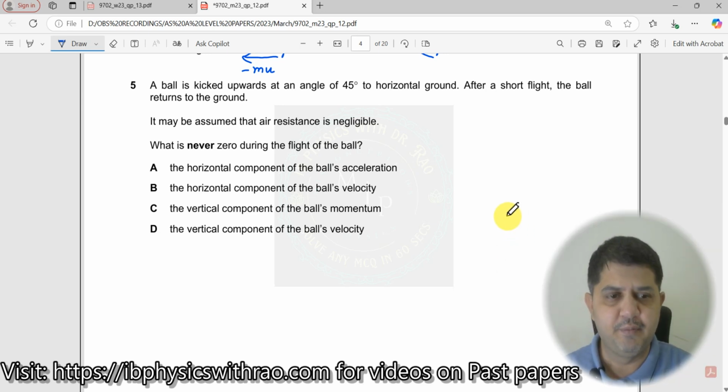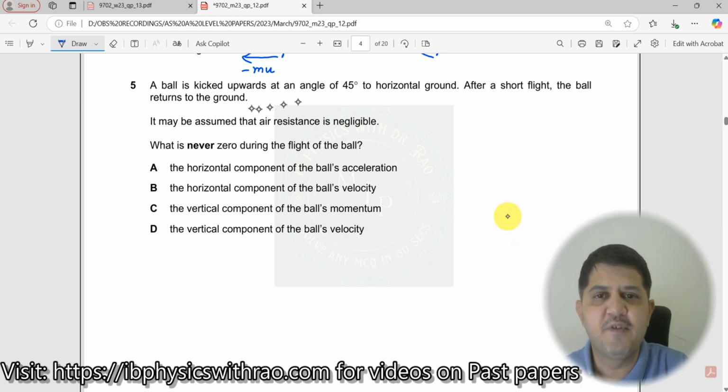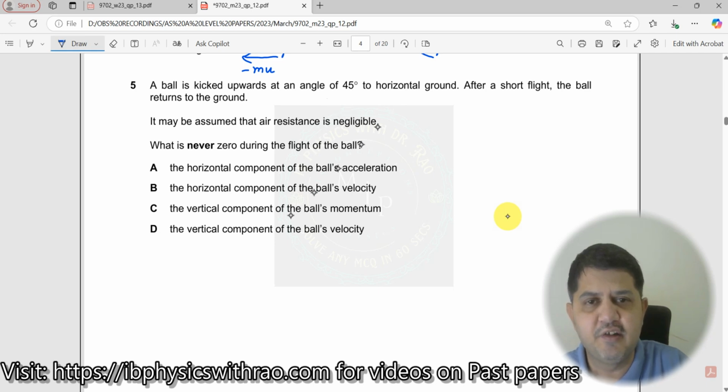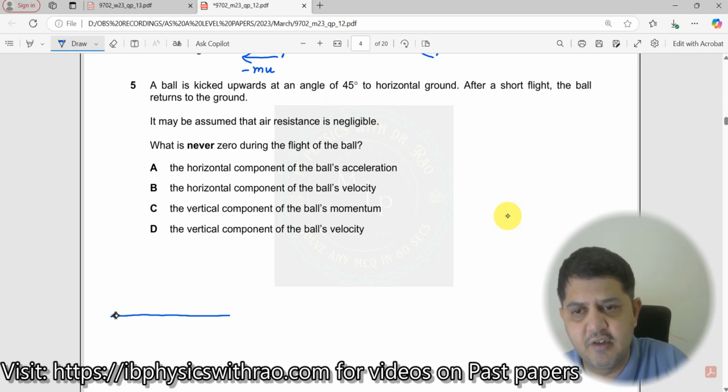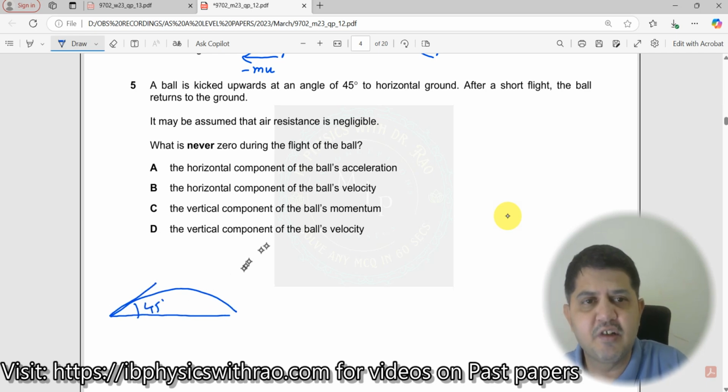Question number 5. The ball is kicked upwards at an angle of 45 degrees to the horizontal ground. So this is the ground. You are kicking it here like this. This is your angle, 45 degrees. After a short flight, the ball returns to the ground. It may be assumed that air resistance is negligible.